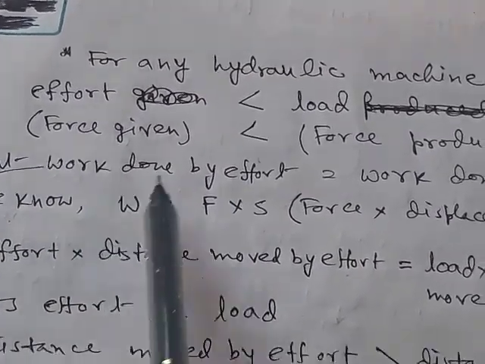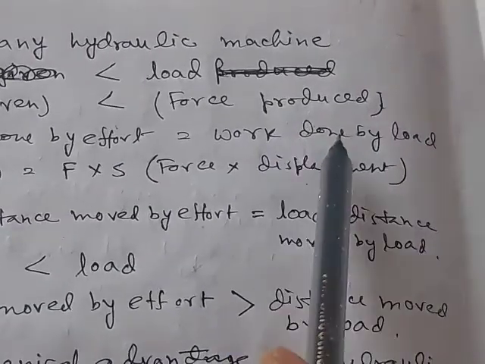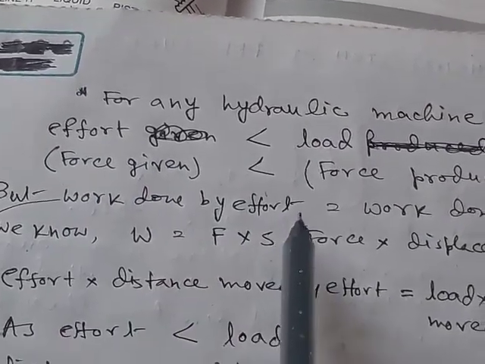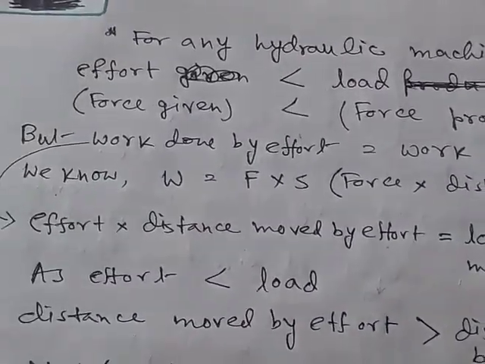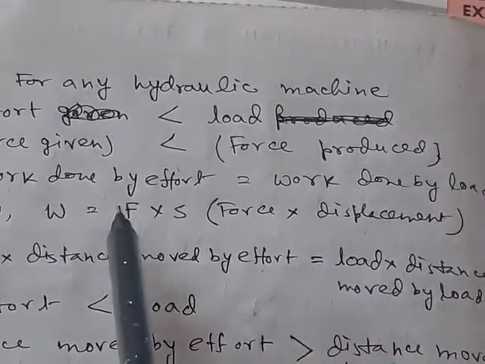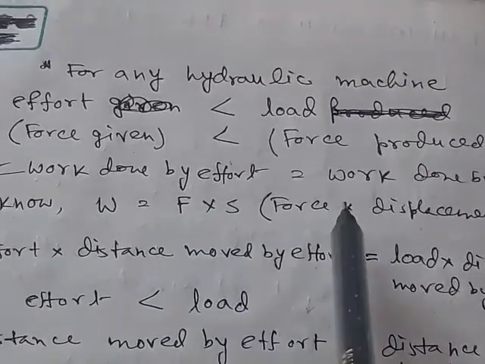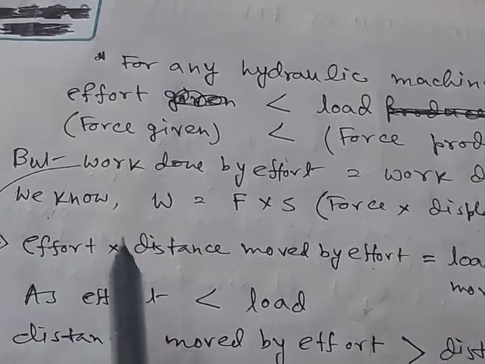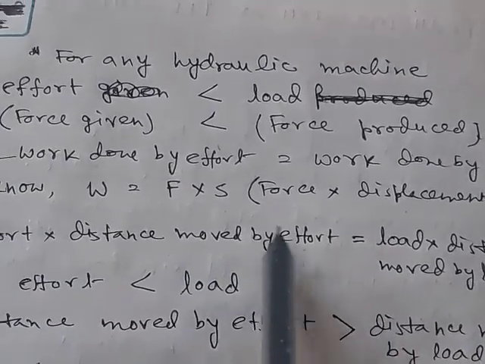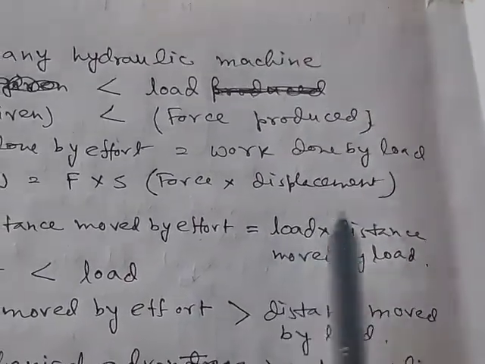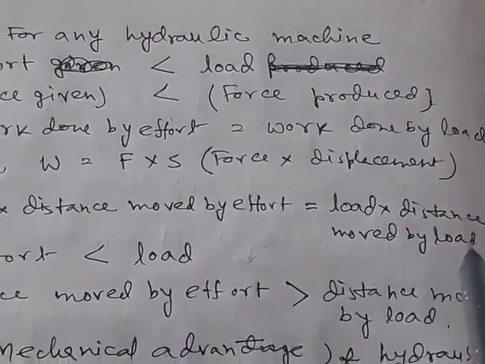But we know work done by effort is equal to work done by load, and work done is equal to force into displacement. So we can write effort, that is the force given, into distance moved by effort, equals load, that is the force produced, into distance moved by load.